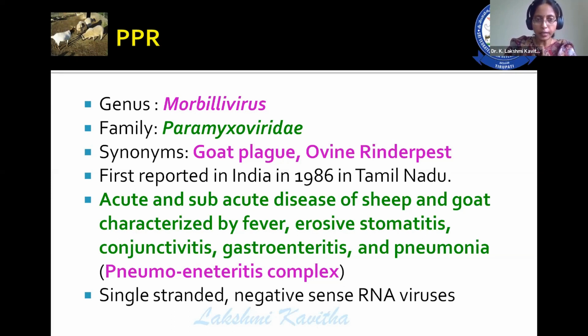By definition, this is an acute and subacute disease of sheep and goat, characterized by fever, erosive stomatitis, conjunctivitis, gastroenteritis, and pneumonia. Finally, you can abbreviate this disease as pneumoenteritis complex. This is the one which shows main clinical signs in goat compared to that of the sheep.